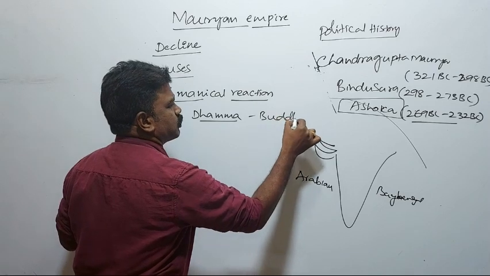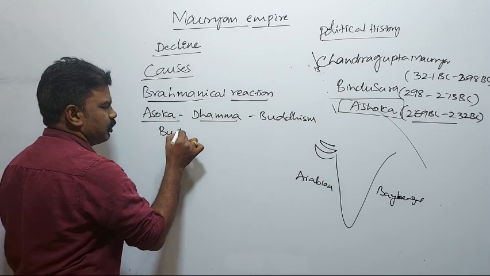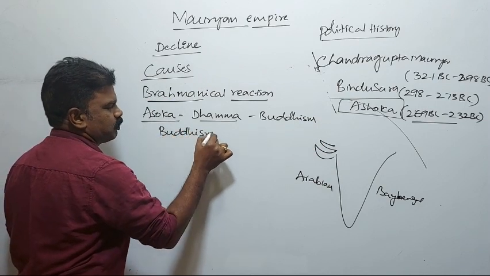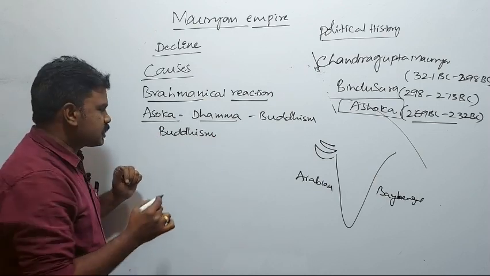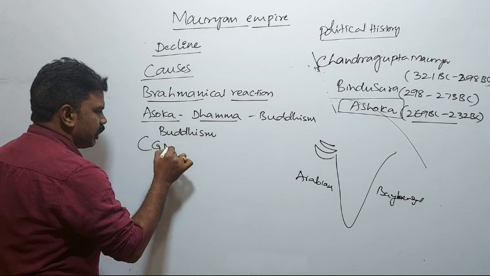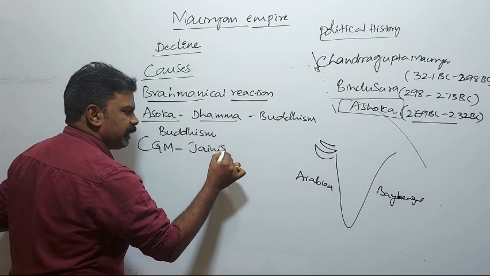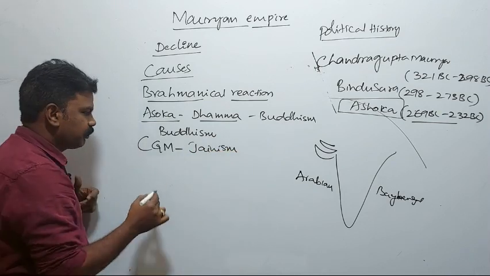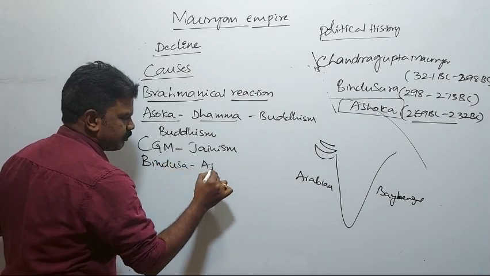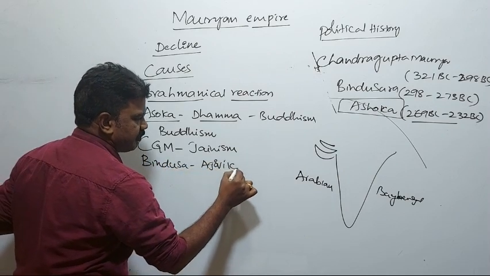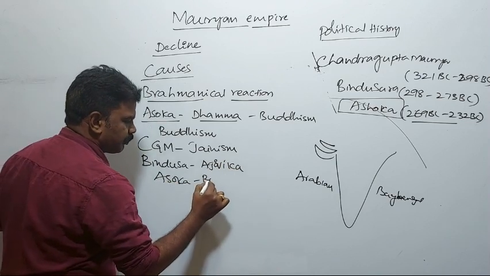Ashoka's personal religion was Buddhism. Even before Ashoka's period, Chandragupta Maurya followed and patronized Jainism. Bindusara followed the Ajivika sect. Whereas Ashoka followed Buddhism.